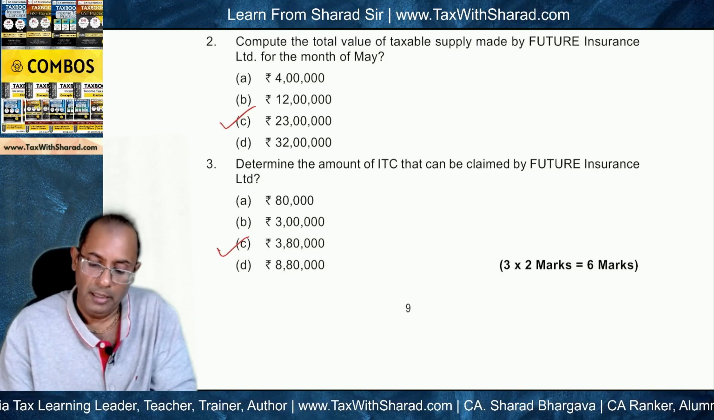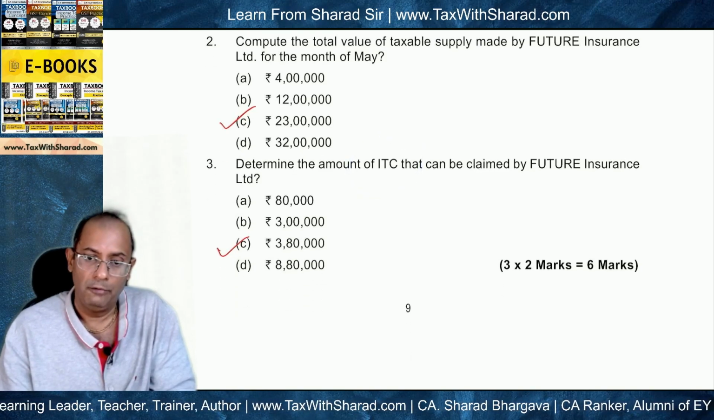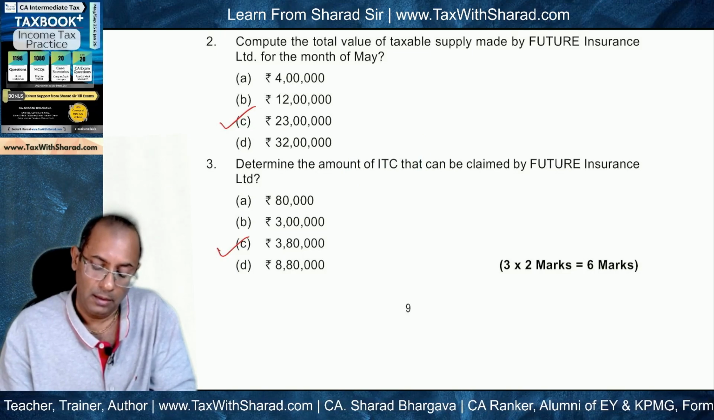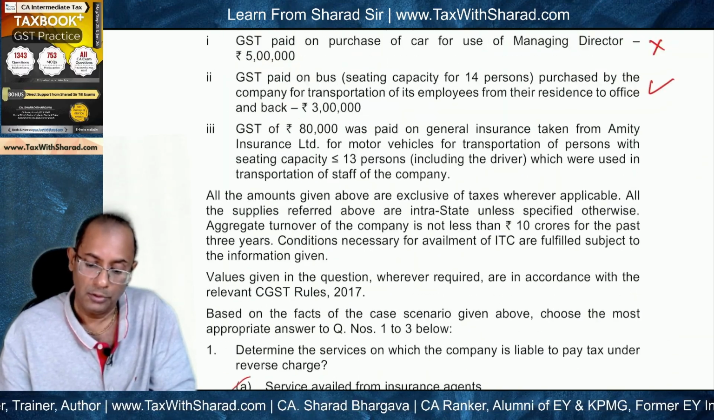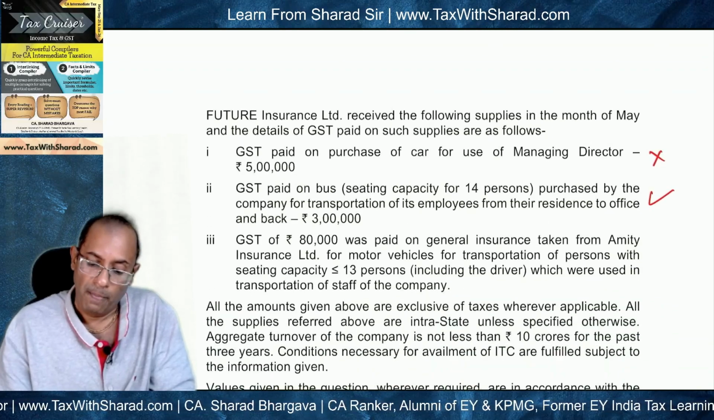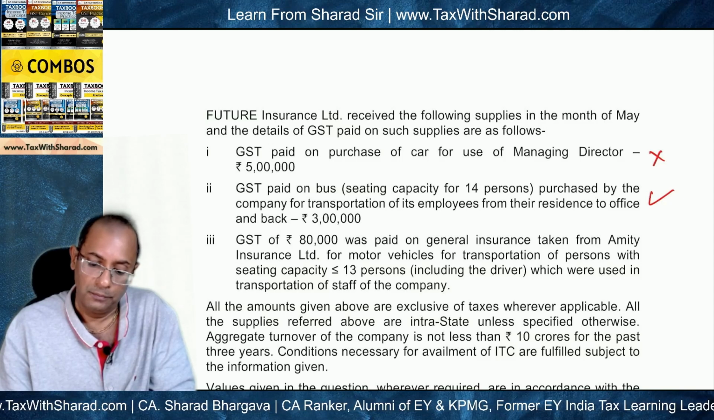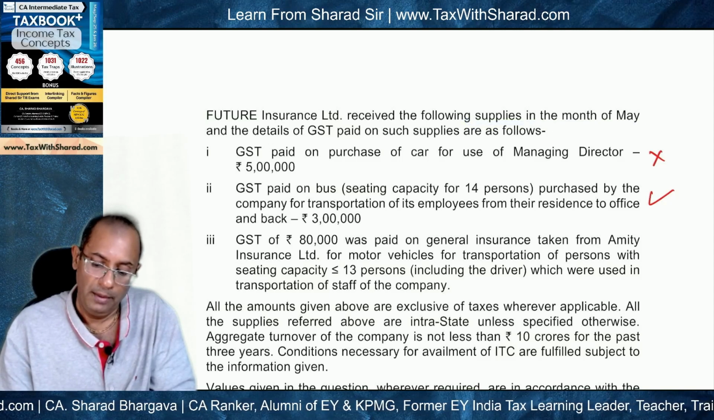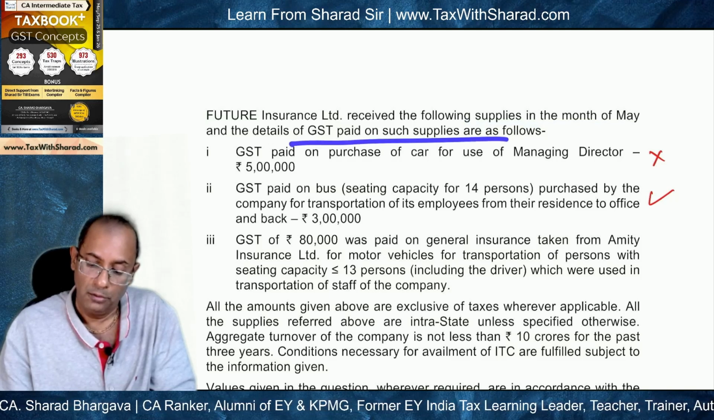Next question is, determine the amount of ITC that can be claimed by Future Insurance Limited, and the correct answer is given as 3,80,000. Let's see. So this is the list of supplies received in the month of May and details of GST paid on such supplies.